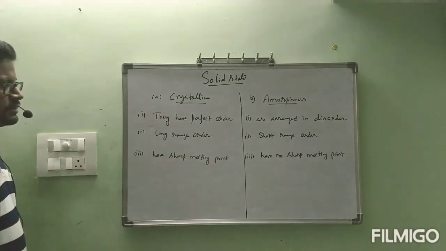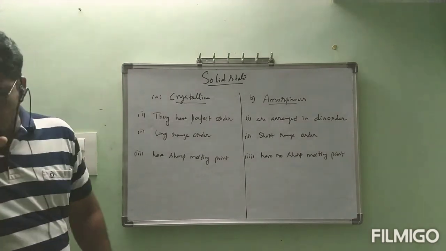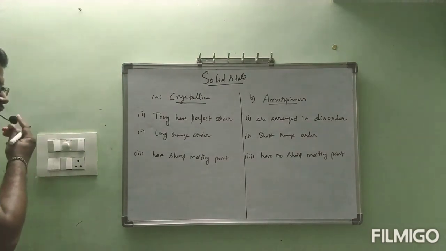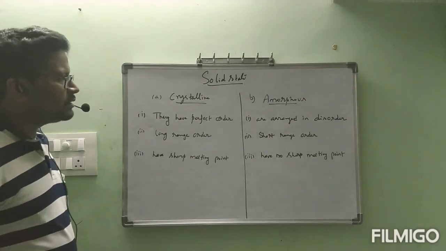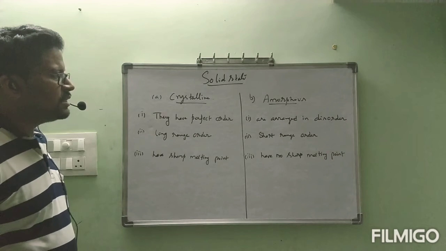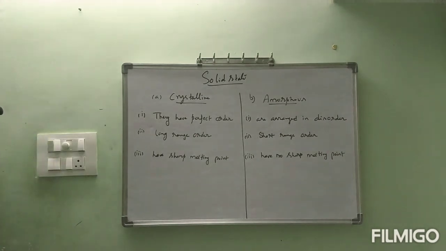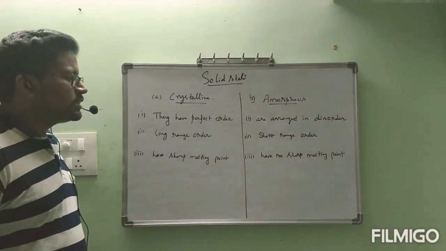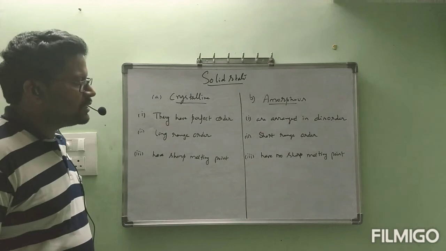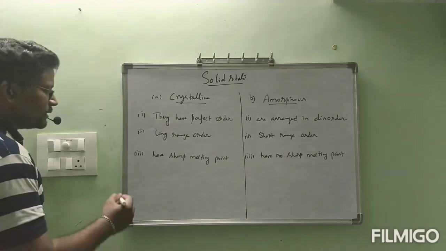So what are the three we have discussed now? First one, under crystalline solids, they have perfect order. Under amorphous solids, they are arranged in disorder. Second one, long range order versus short range order. Third one, crystalline solids have a sharp melting point, while amorphous solids have no sharp melting point. Okay, next, the fourth one.